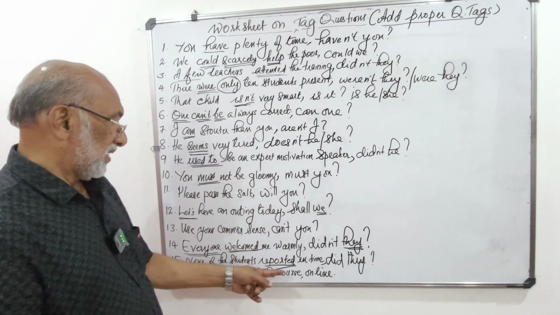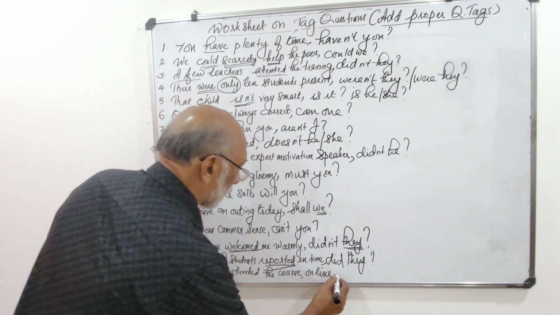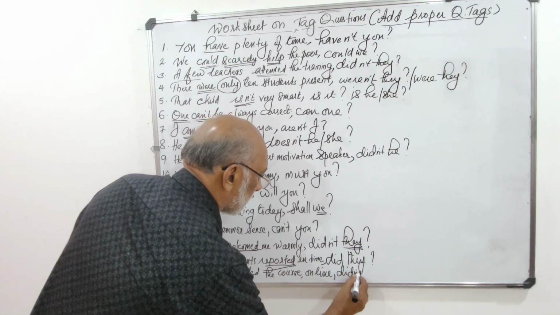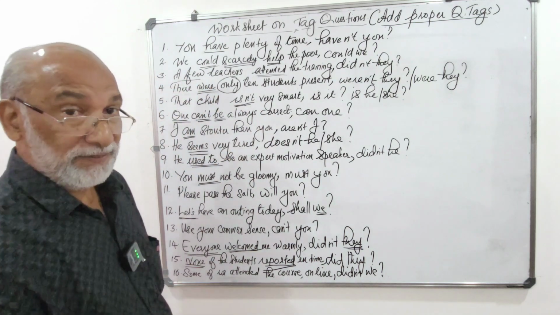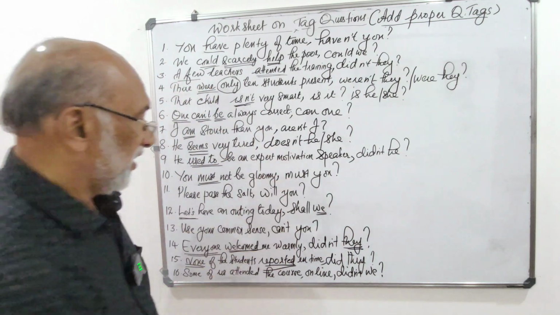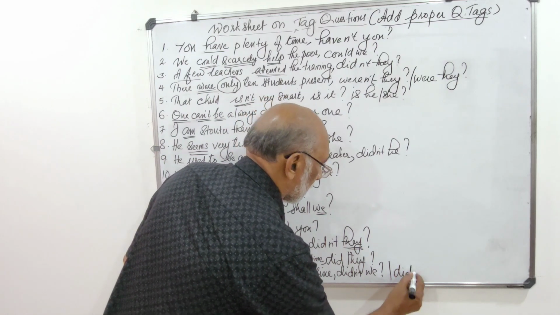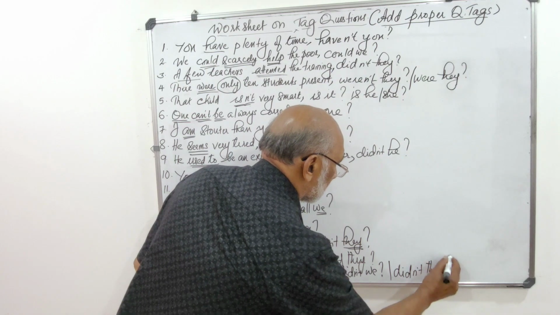Some of us attended the course online. It's positive. Didn't we? If the speaker includes himself, then it should be didn't we. Otherwise, didn't they.